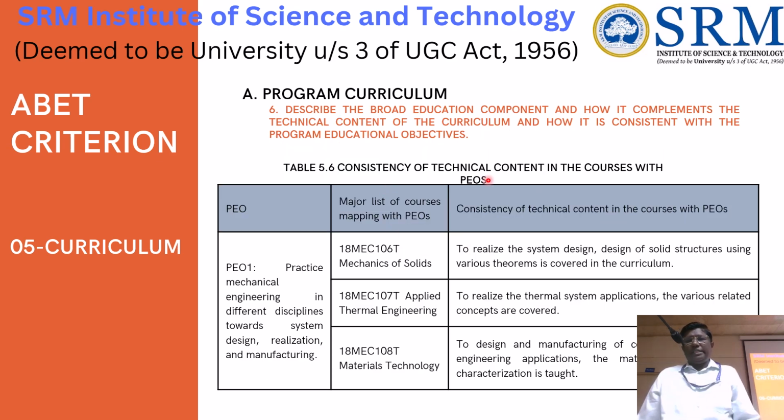And consistency and technical content in the PEOs. So we have to give the PEO and how it is. Even though we are mapping with the student outcome SO also, they are asking this as well. What are the subjects? What is the content? By studying that content, how is that PEO mapped?